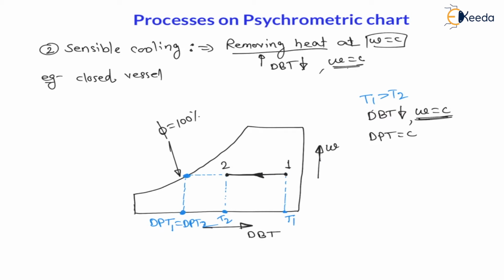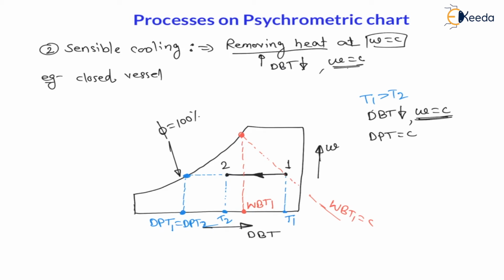Now let us discuss wet bulb temperature. For wet bulb temperature we have to draw a straight inclined line sloping downward towards right. So from 1, let us draw a straight inclined line sloping downward towards right. On this line, wet bulb temperature 1 is constant. And whenever this straight inclined line touches the relative humidity equal to 100% line, we will get wet bulb temperature at this point. At this location, if I check temperature, then this temperature is wet bulb temperature 1. Right.